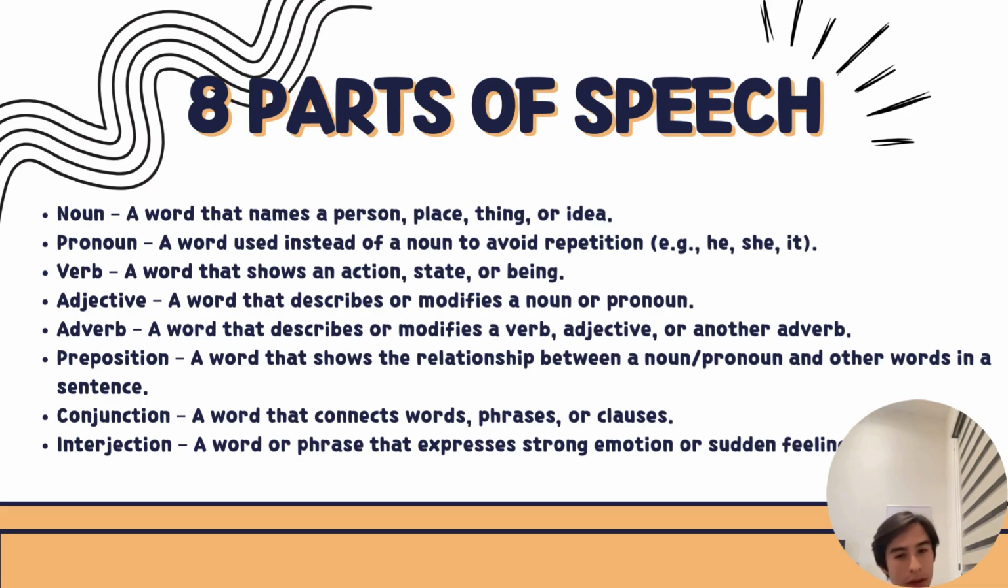Adjective, a word that describes or modifies a noun or pronoun. Adverb, a word that modifies verbs, adjectives, or other adverbs. The preposition is a word that shows the relationship between a noun, pronoun, and other words in a sentence. Conjunction, a word that connects words, phrases, or clauses. Interjection, a word or phrase that expresses strong emotions or feelings.